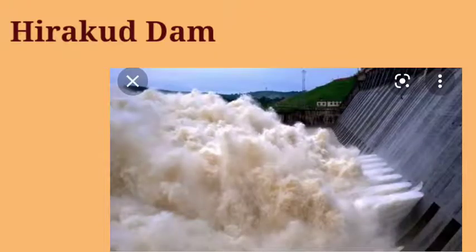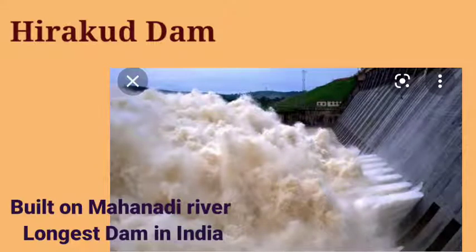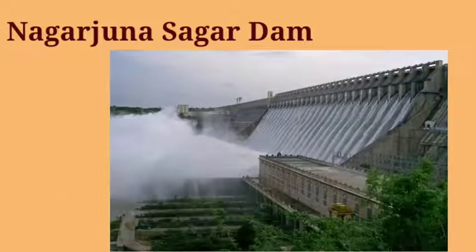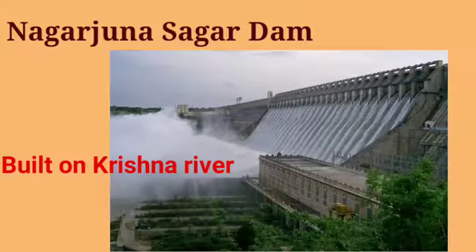Second one, Hirakud Dam. This dam is built on Mahanadi River in Odisha. It is the longest dam in India. Then Nagarjuna Sagar Dam. It is built on Krishna River on the border of Andhra Pradesh and Telangana.